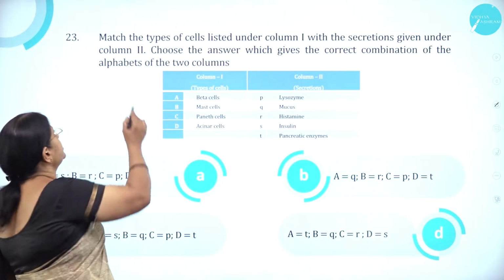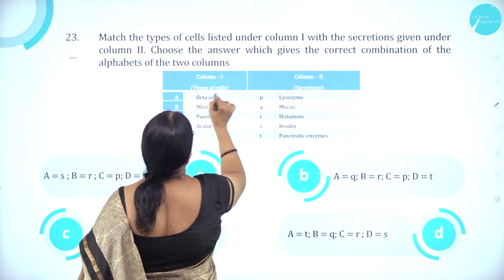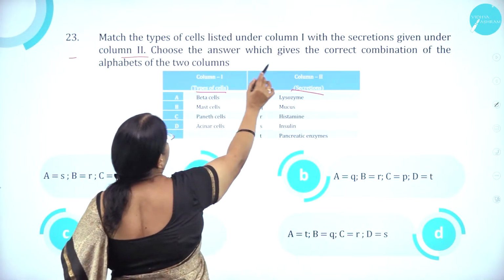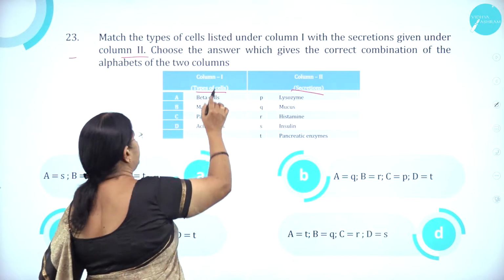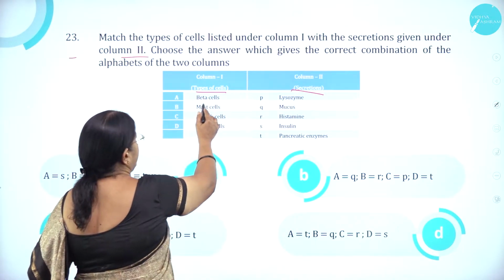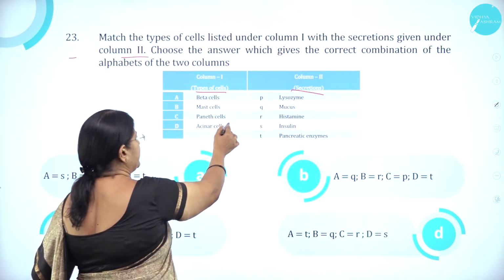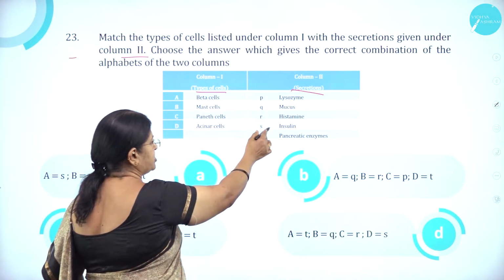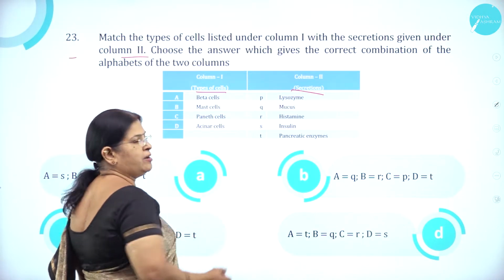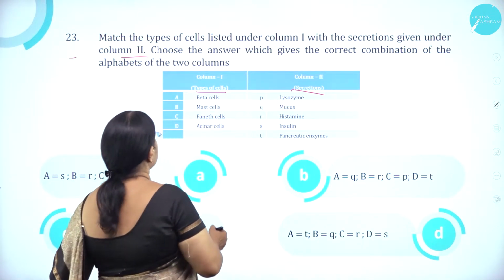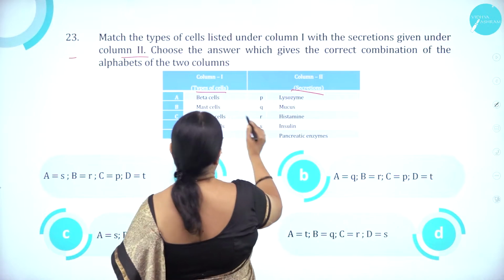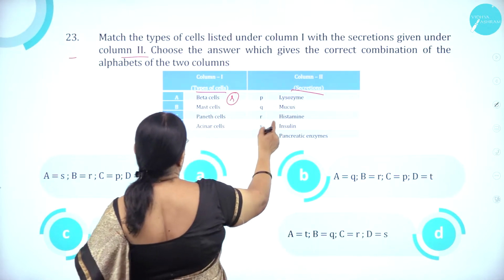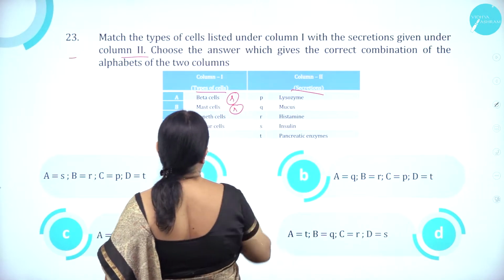Moving on to question number 23. Match the types of cells listed in column 1 with the secretions in column 2. Choose the answer which gives the correct combination of the alphabets of the two columns. A, beta cells; B, mast cells; C, Paneth cells; D, acinar cells. P, lysozyme; Q, mucus; R, histamine; S, insulin; T, pancreatic enzymes. Beta cells secrete insulin. Mast cells, histamine.